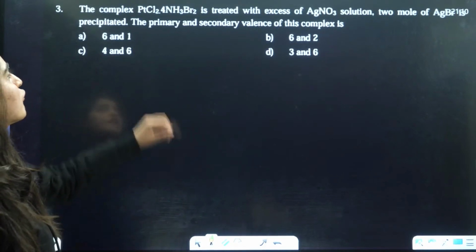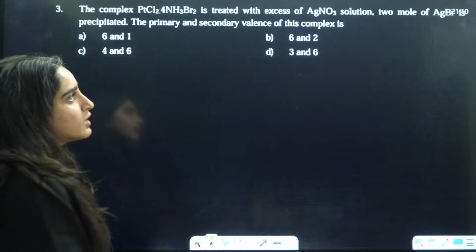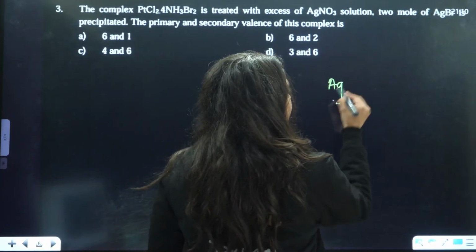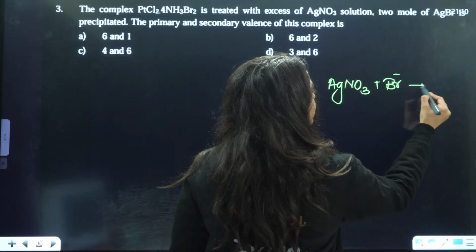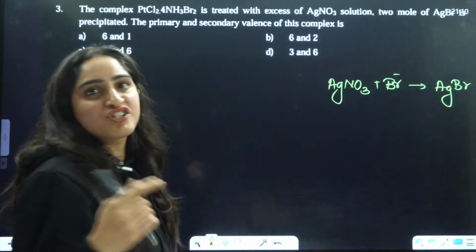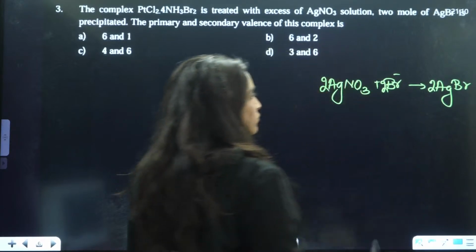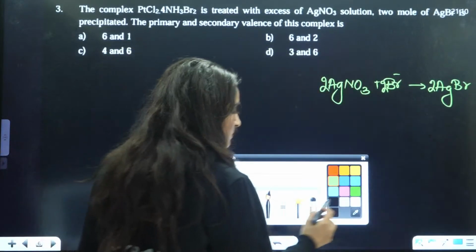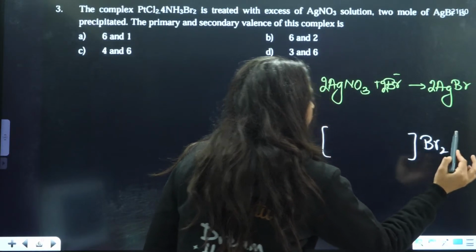Chalo, let's see. Firstly, the complex is treated with excess of AgNO3. AgNO3 will react with Br negative to give AgBr. They are saying that two AgBr are formed. That means two Br negative and two AgNO3 reacted. That means outside the coordination bracket you had two Br.